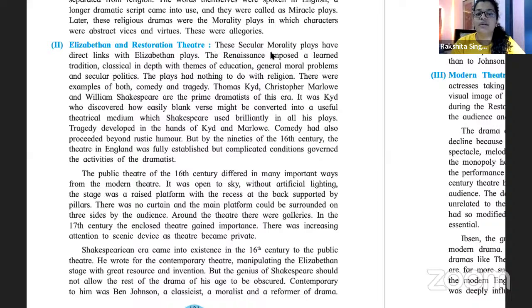ये secular morality plays हैं. These secular morality plays have direct links with Elizabethan plays. ये जो अभी हम morality plays के बारे में पढ़ रहे थे ना ऊपर, जिसमें religious characters हैं, ये वाले plays की बात हो रही है. ये जो morality plays हैं, they have direct links with Elizabethan plays.